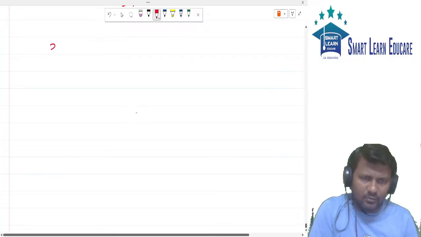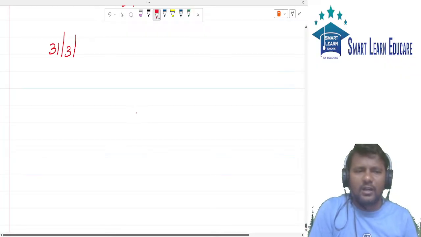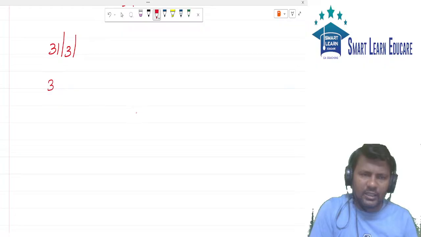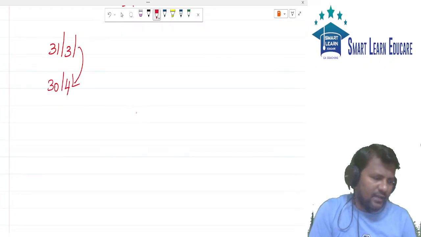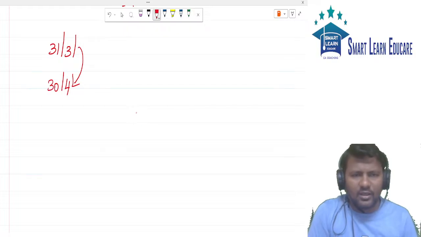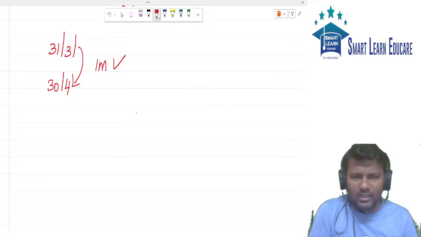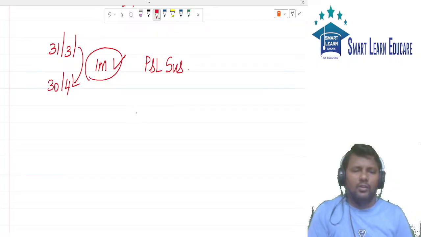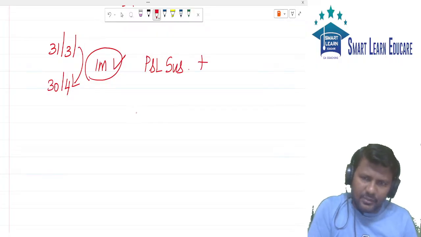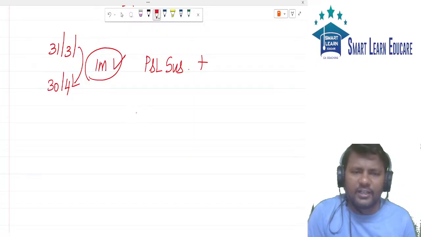For example, books of accounts are closed on 31st of March and a partner died on 30th of April. After books closure, we have a period of 1 month, and the 1 month profit should be given to the partner. And that 1 month profit we call the P&L suspense account. So this will be the additional step in addition to retirement of partner.